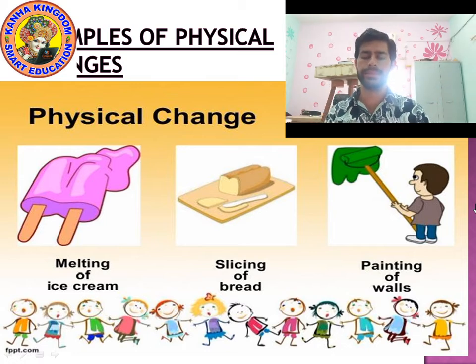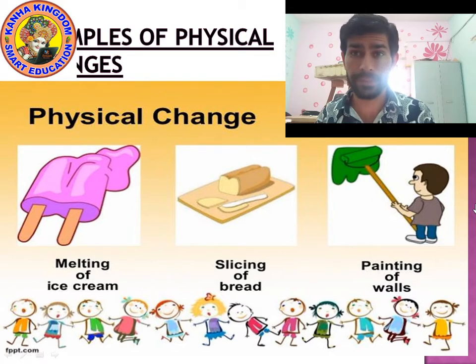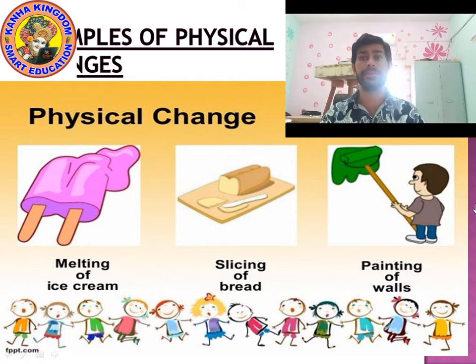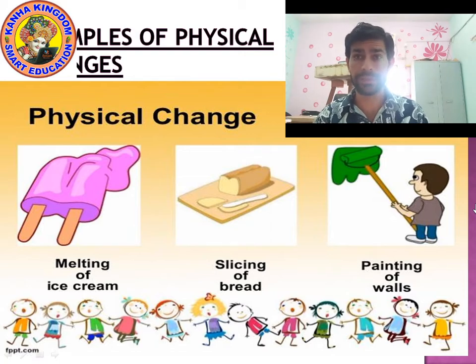Okay, let's see some more examples of physical changes. Look at the screen. First is melting of ice cream. Yes, ice is solid, it is changing into liquid, means the state of matter is changing. Next is slicing of bread. Yes, it is also a physical change.